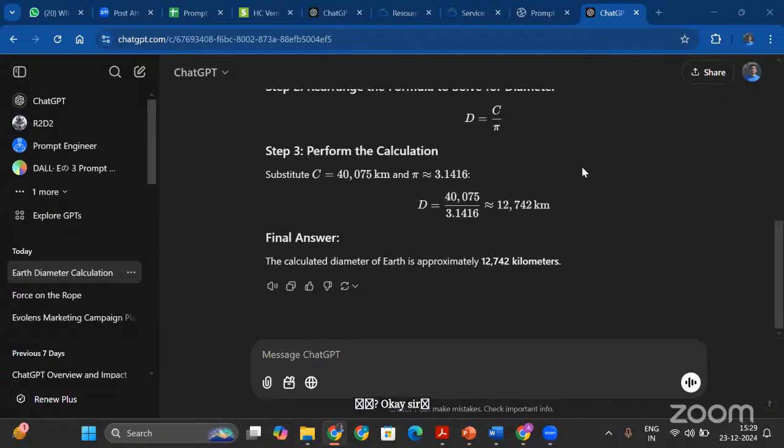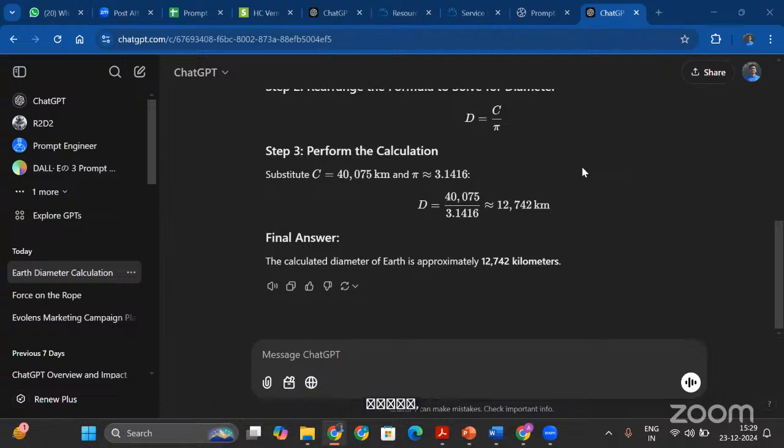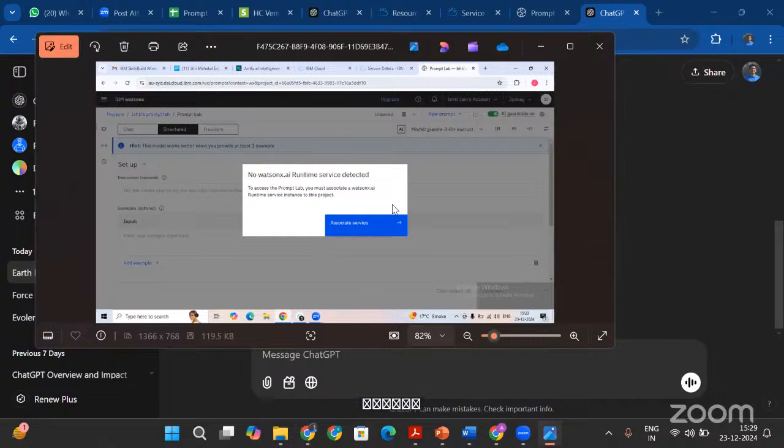Okay, so the question I'm not posting in the chat box. A lot of people are asking me whether I should put the question, because these are more examples, and some people are still experiencing errors in IBM Cloud. If you are experiencing errors, it will just waste time in debugging them.